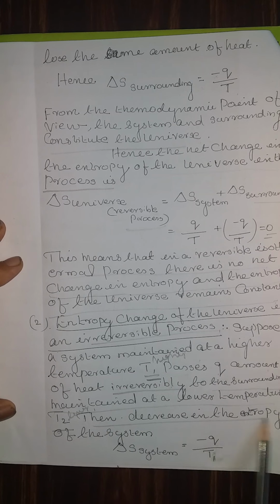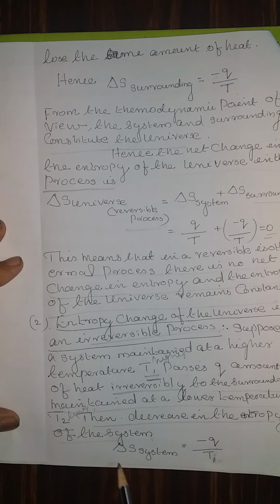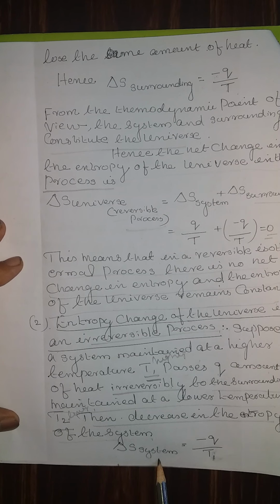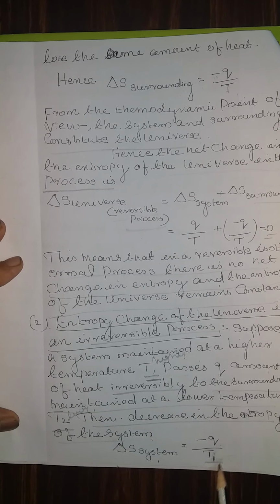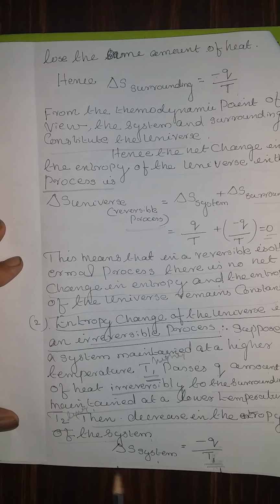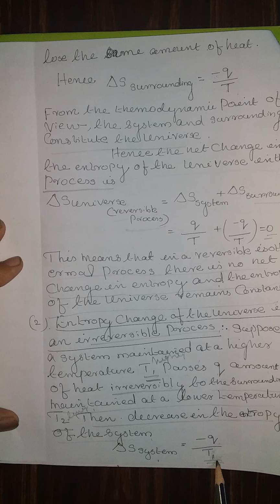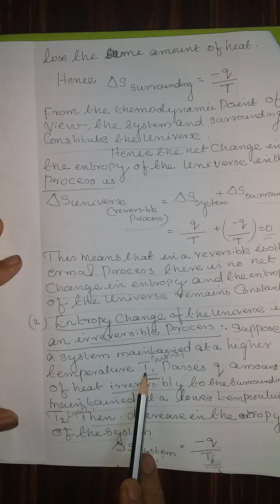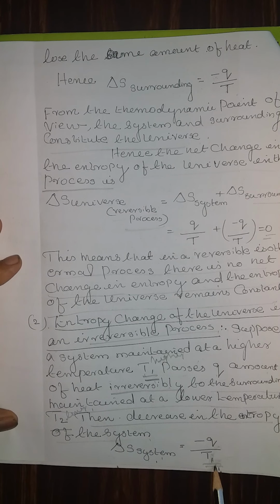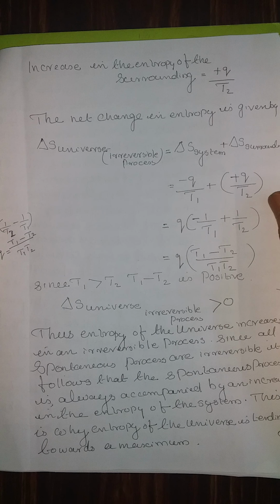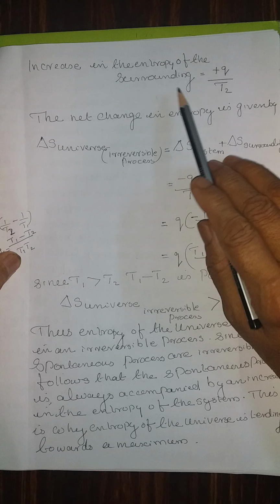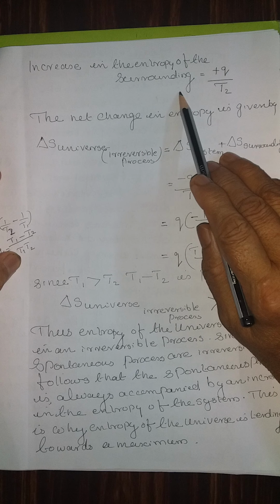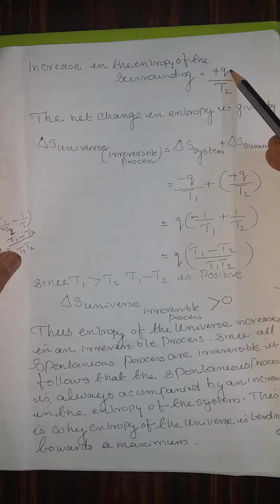Then the decrease in the entropy of the system, that means delta S of the system, is equal to minus q by T1, because the system is maintained at the higher temperature T1. The increase in the entropy of the surroundings is plus q by T2.